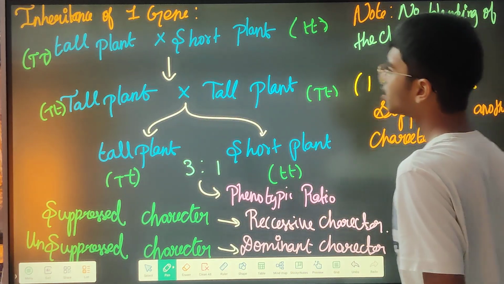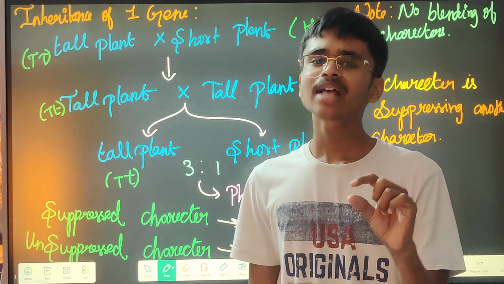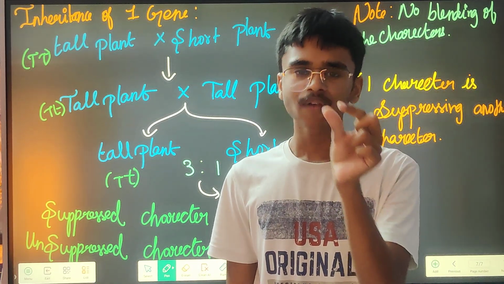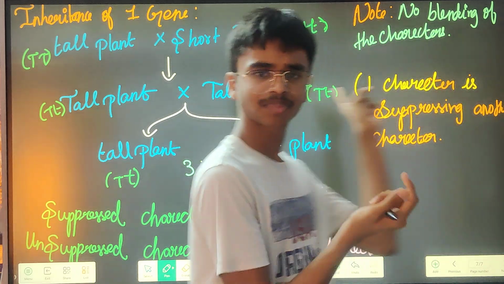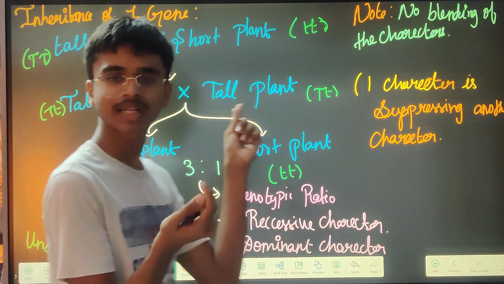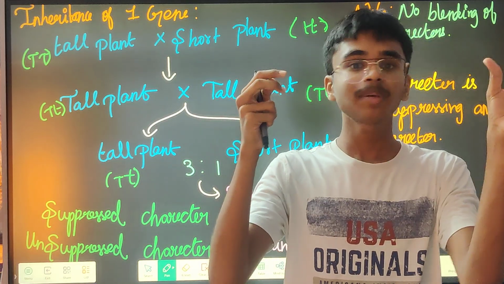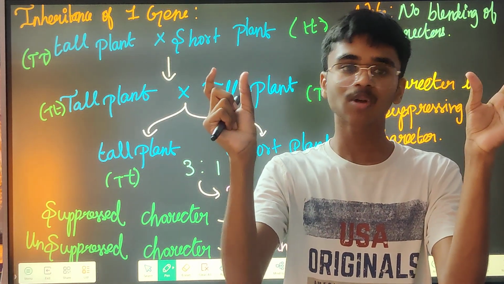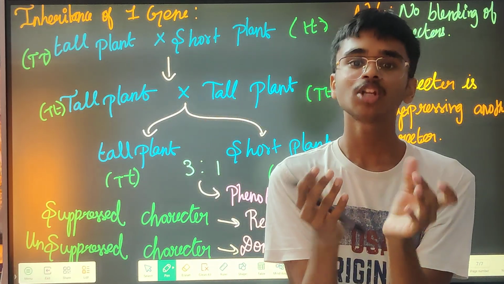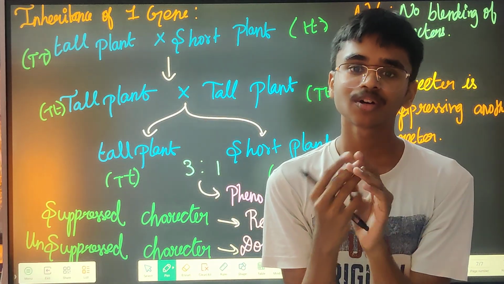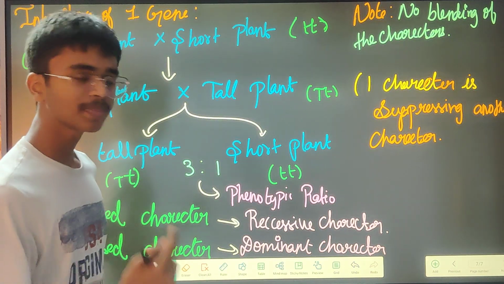But you might ask me that there are a few plants which have this blending character, right? For example, the evening primrose is actually getting pink colored flowers. And also when you take a big mango and a small tasty mango, or a big untasty mango, and you fuse them, then you'll be getting a moderate sized, good tasting mango, right? So over there also blending is happening.